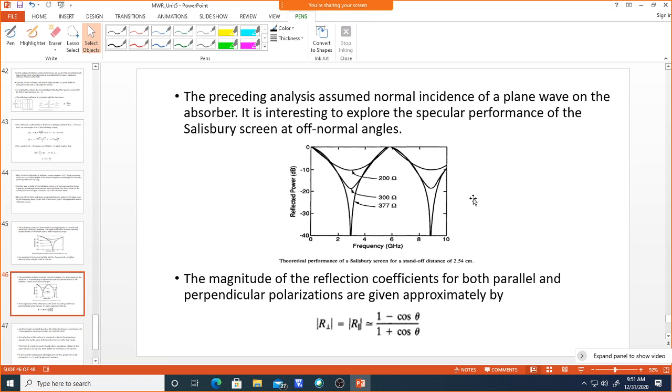And you can see here another set of reflection curves where the resonance has two different frequencies, with respect to different impedances. This is the distance at 2.54 centimeter. This is the performance of the Salisbury screen at a 2.54 centimeter standoff distance. You can see that with variation of impedances, definitely the bandwidth will vary and the absorptivity will vary, based on the reflection. Okay, we'll stop here and we'll continue.